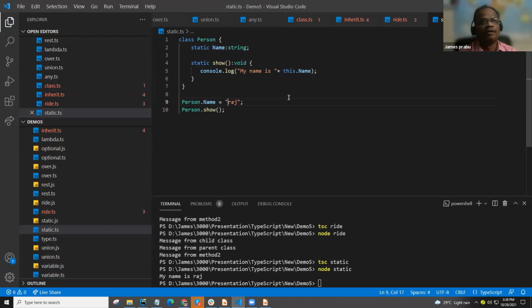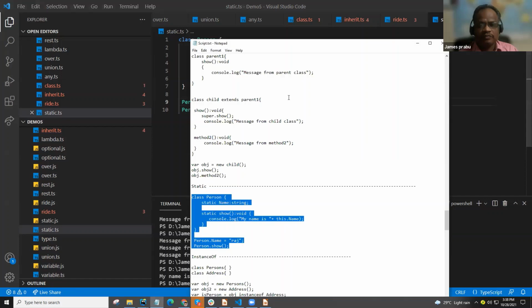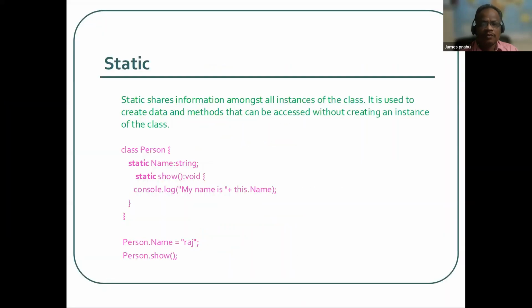Something like a country code or those kinds of things we can go for static. It won't change often. So at that time we can go for static. Otherwise we need to go for class. Class is always safer. So that's the definition: static shares the information among all the instances of the class. It is used to create data and methods that can be accessed without creating an instance of the class. So this is the main difference.